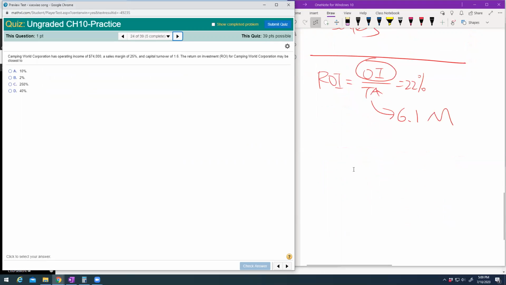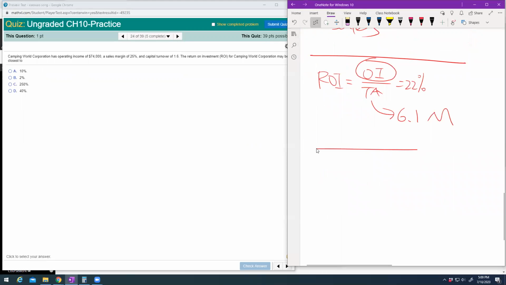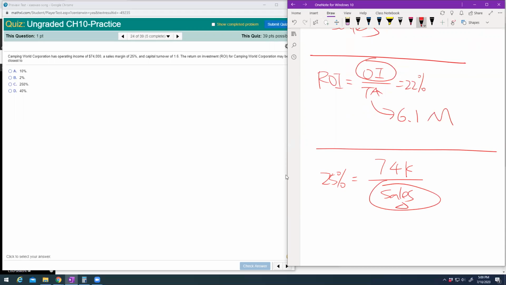Next one. How about this one? Your operating income is this, sales margin is this. So your margin is 25%. Operating income is 74,000. So you should be able to get your sales. I'm not doing it. And then capital turnover. Oh, you don't even need to get this one.